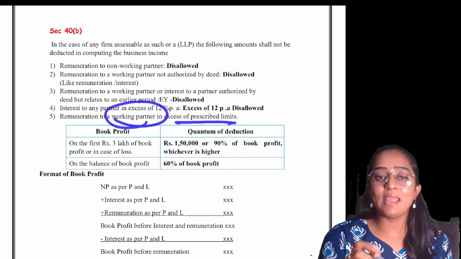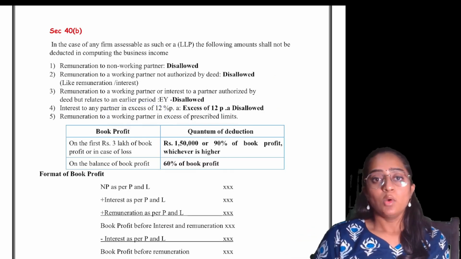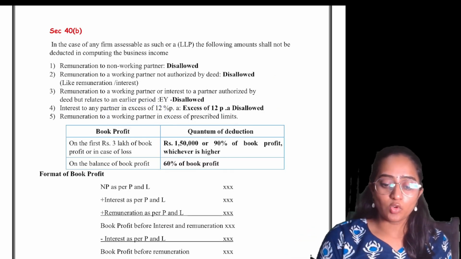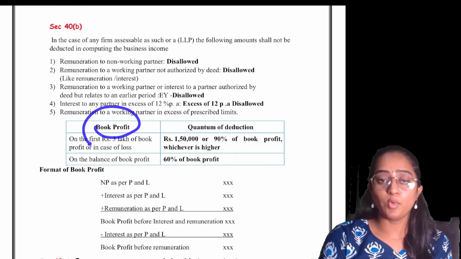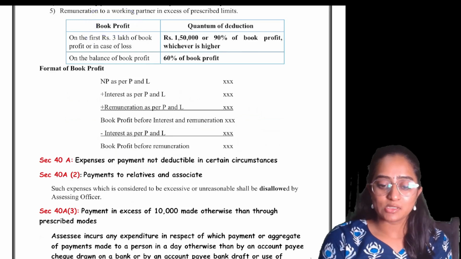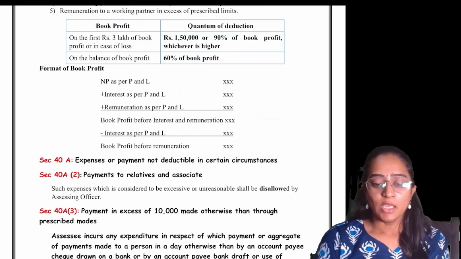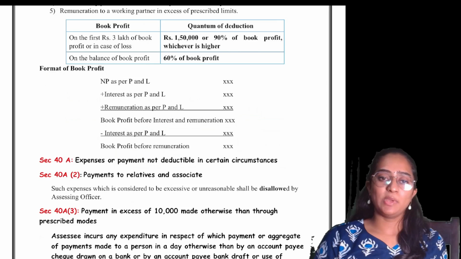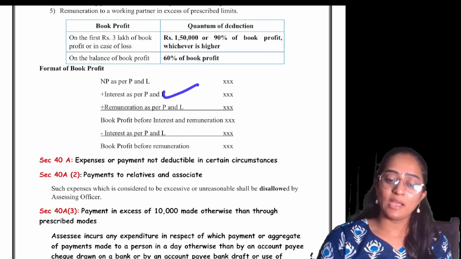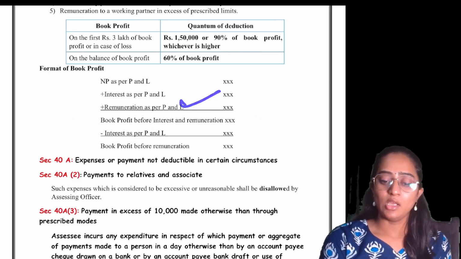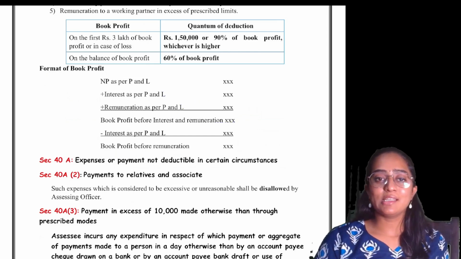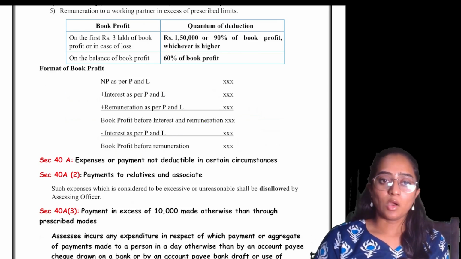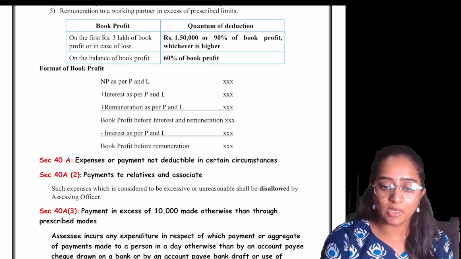Remuneration of a working partner in excess of your prescribed limit. What do we mean by in excess of your prescribed limit? First of all, you are going to calculate the book profit. How do you calculate the book profit? First you calculate net profit as per P&L. You will do all the other adjustments which are there in your normal PGBP computation. Then you will add back your entire interest and add back your entire remuneration. Now you will get the profit before interest and remuneration. Now you will subtract the interest as per your P&L account.